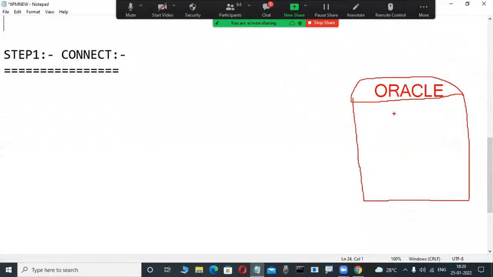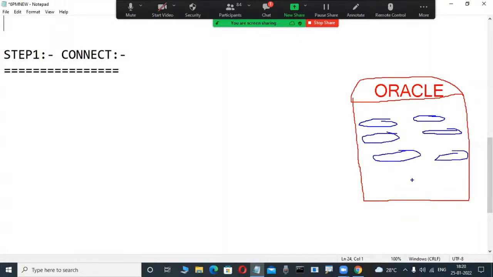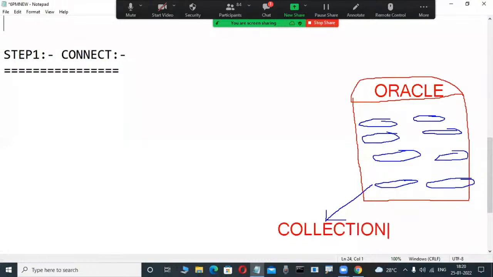In this Oracle database, there are so many database objects: tables, procedures, functions, triggers, packages, synonyms, sequences, indexes. These are all a collection of database objects. Don't write anything, just a rough first look. Even in relational databases, many objects exist. If you are a newcomer, at least you have an idea about tables.